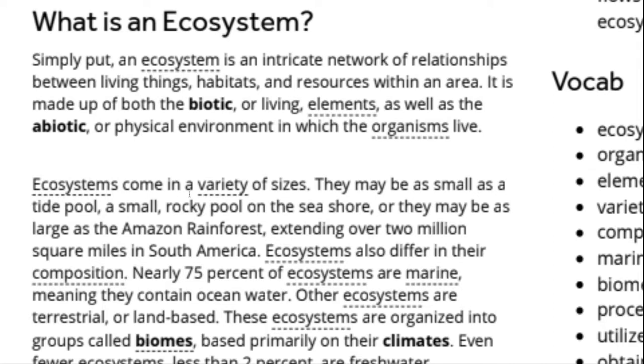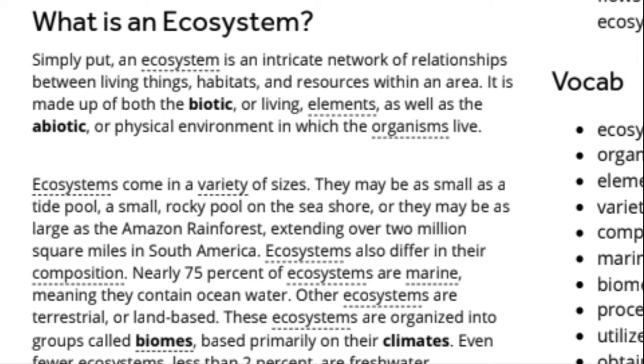Ecosystems come in a variety of sizes. They may be as small as a tide pool, a small rocky pool on the seashore, or they may be as large as the Amazon rainforest, extending over 2 million square miles in South America.